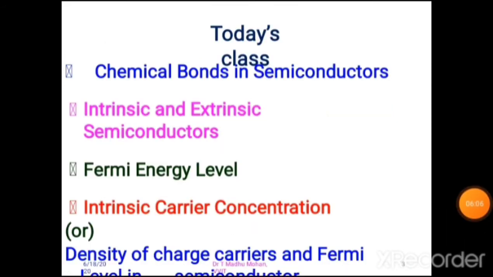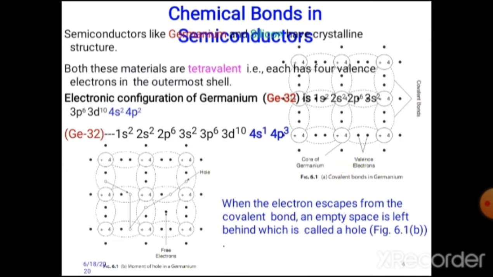Now we discuss chemical bonds in semiconductors, and after that, intrinsic and extrinsic semiconductors. Semiconductors like germanium and silicon have a crystalline structure. Both these materials are tetravalent. Each has 4 valence electrons in the outermost shell.